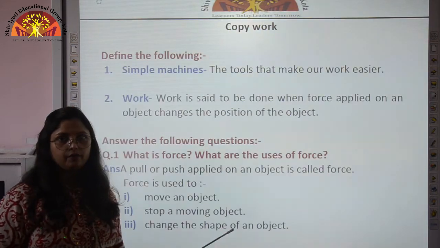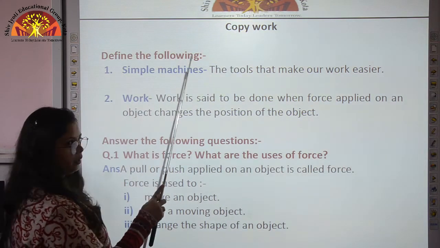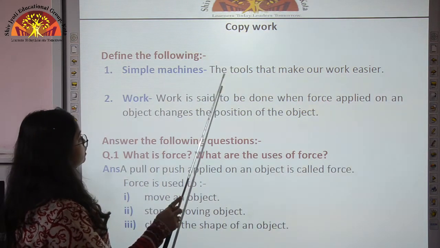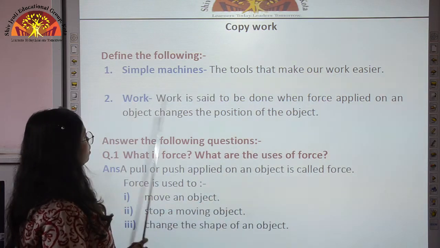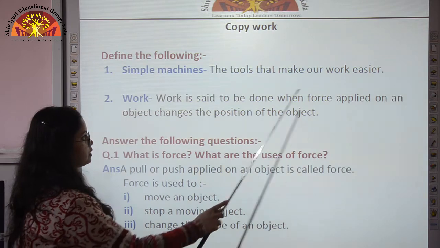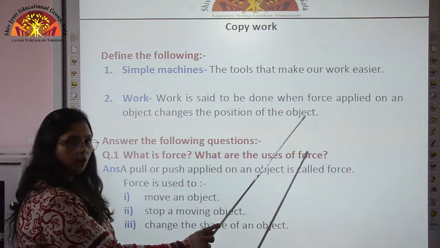So children, now we will revise the copy work. So let us start with define the following. Simple machines, the tools that make our work easier. Work is said to be done when force applied on an object changes the position of the object.